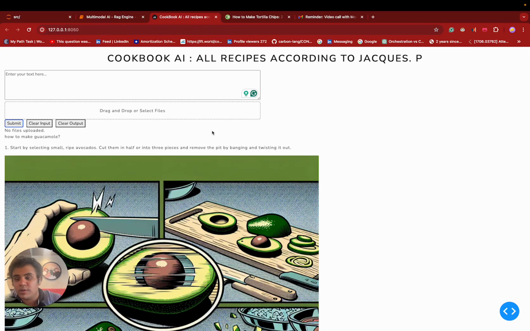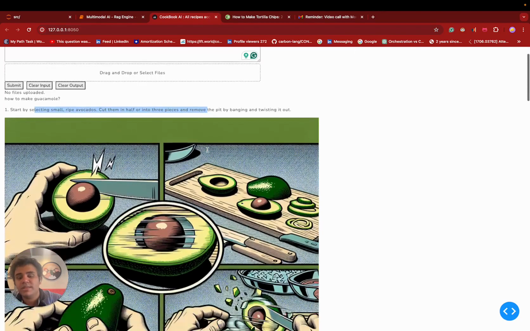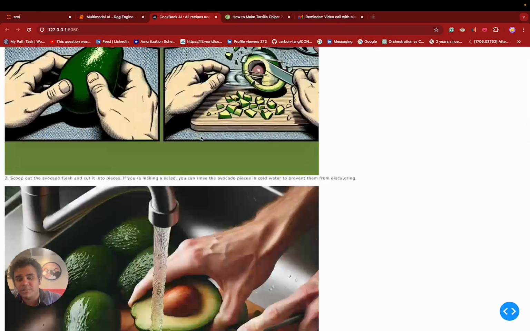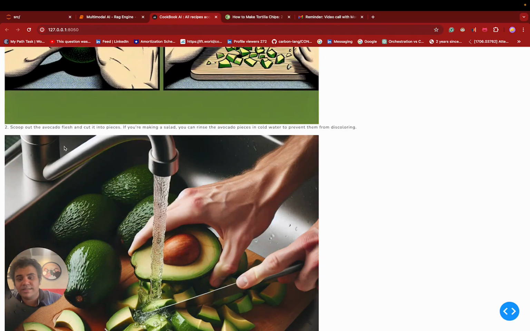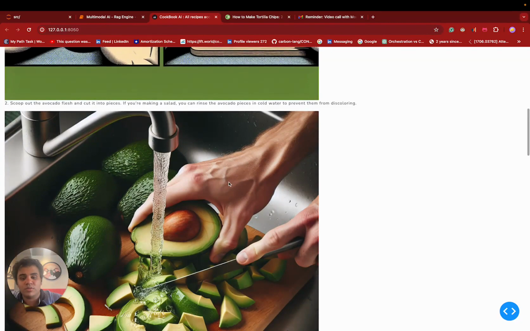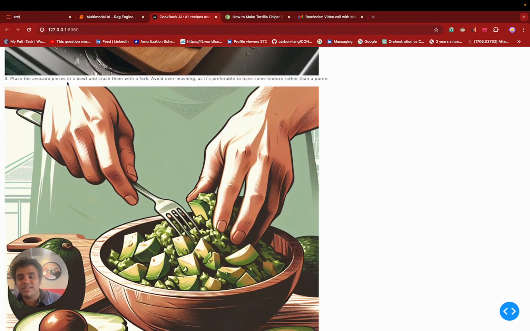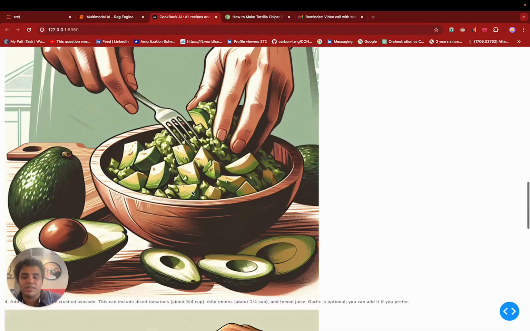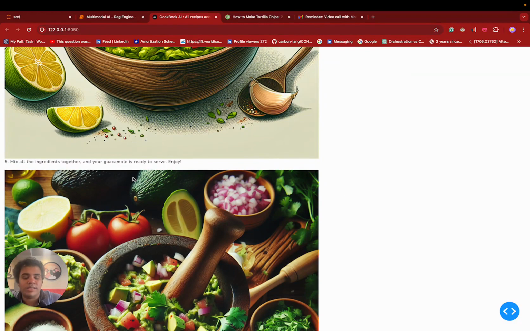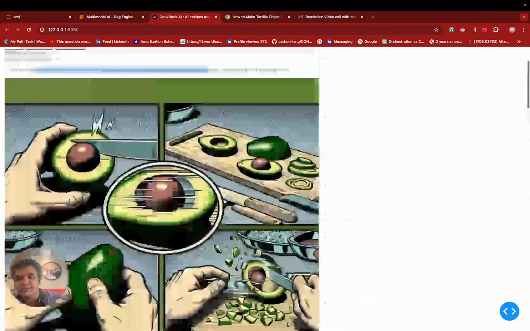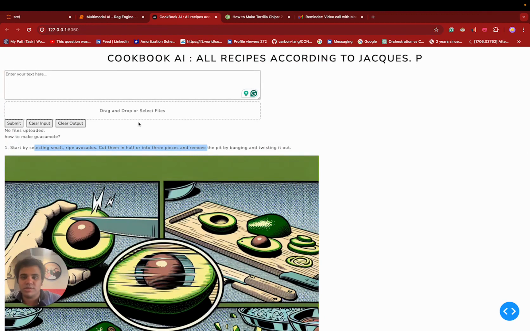Oh, great. So now after asking how to make guacamole, it has provided me the steps and the required images as well. As you can see, the first one is select small ripe avocados, cut them in half, and remove the pit. It shows exactly that. Same here for scoop out the avocado flesh, cut it into pieces, and rinse with cold water. That is also there. Same for place avocados in the bowl and mash. That is also there. Same for adding seasoning and mixing all the ingredients. So as you can see, the text part works, and the image and text part also works, right?